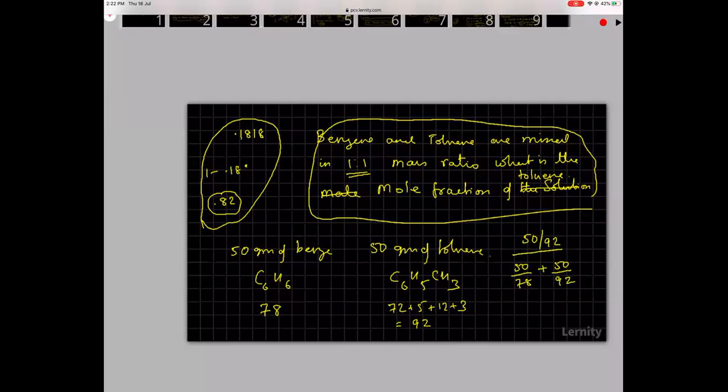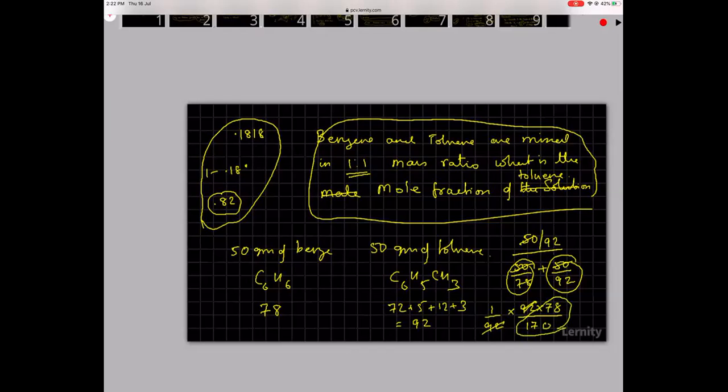So 90% of you will be trying to do these calculations. You don't have to do these calculations. All the 50s can be cancelled off. So it is 1 by 92 into 78 divided by 92 plus 78. So 92 plus 78 is 170. These two get cancelled and the answer is 78 by 170.